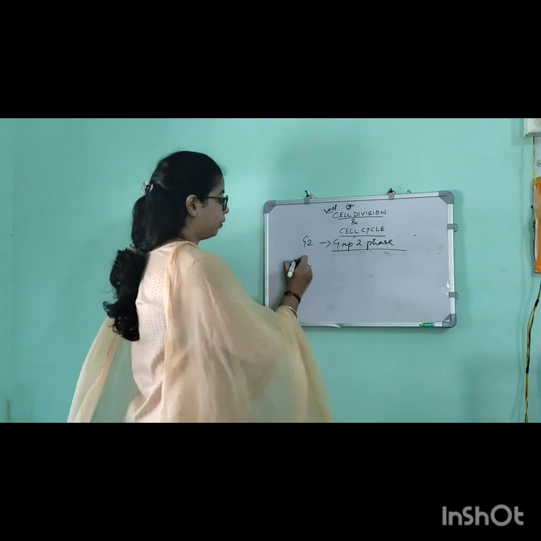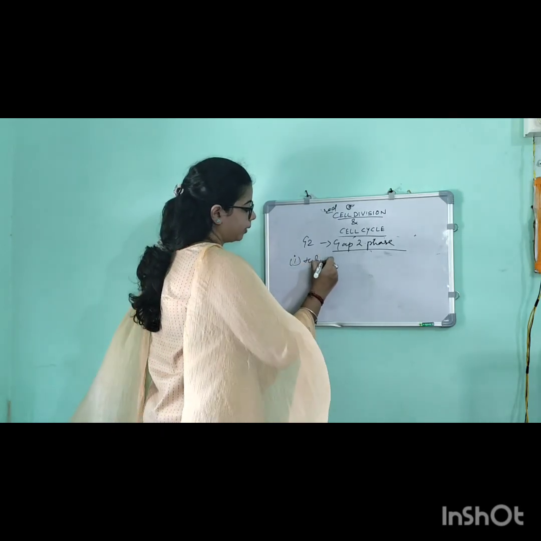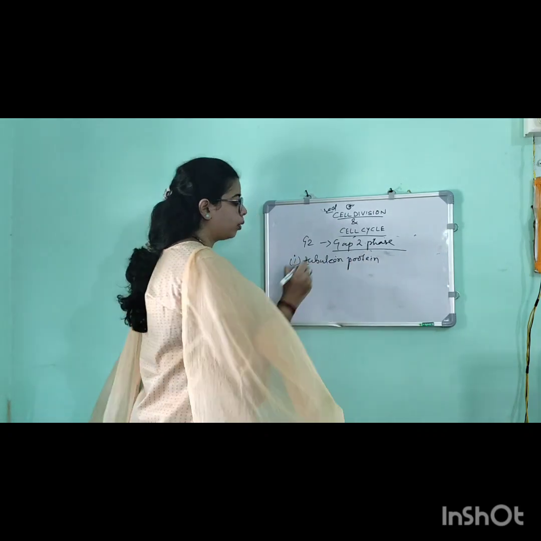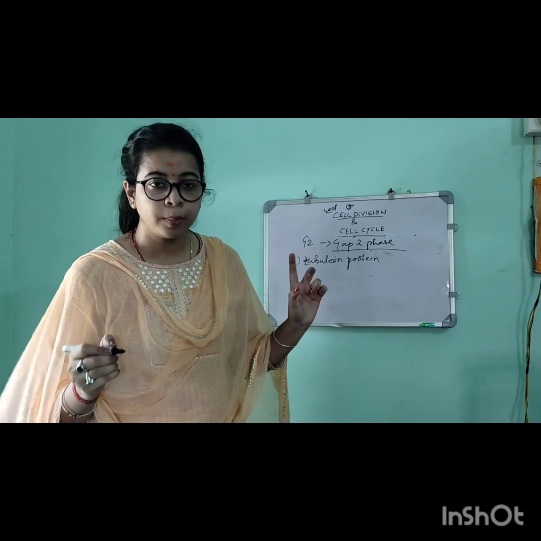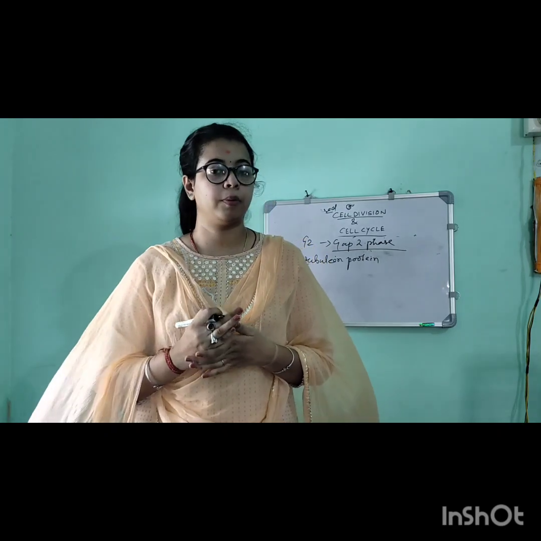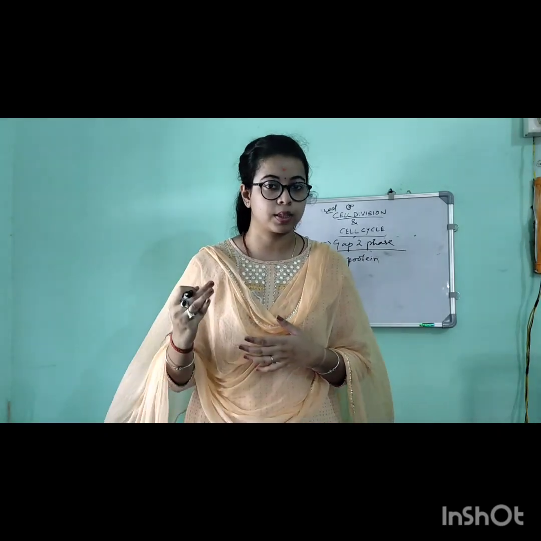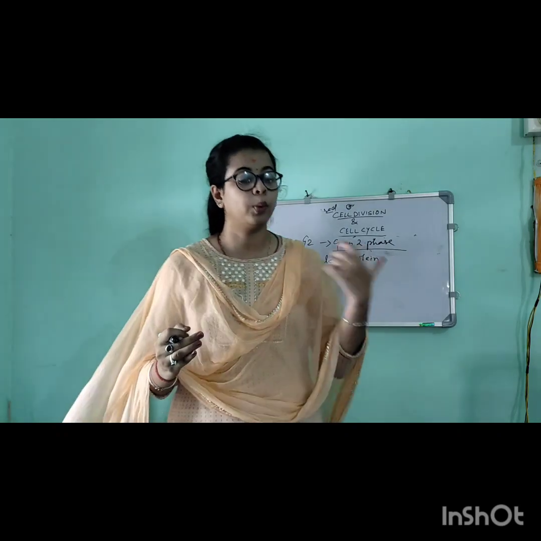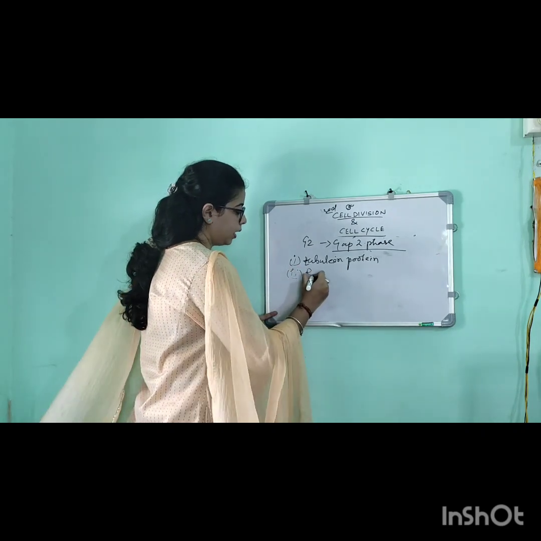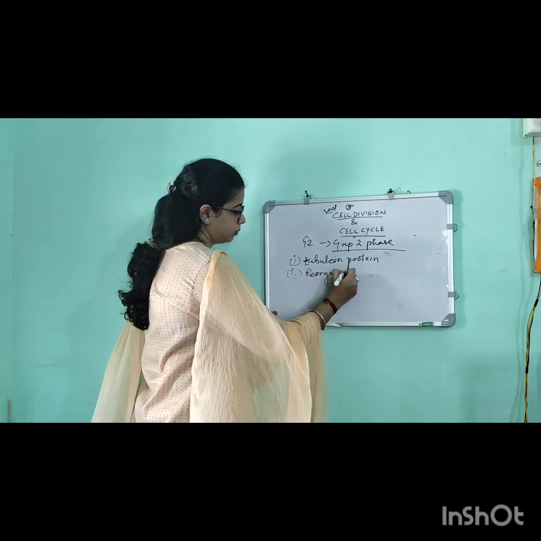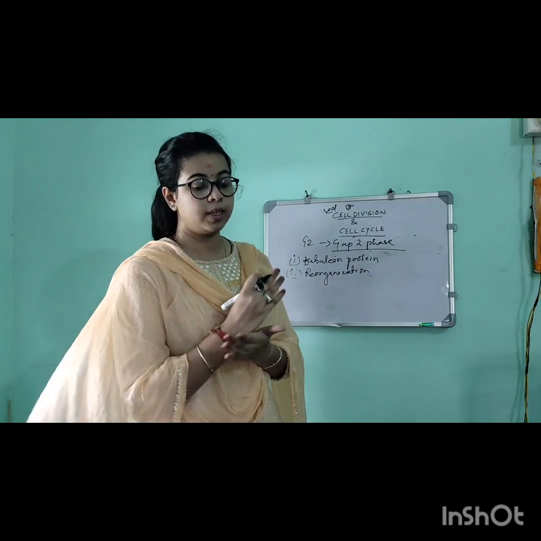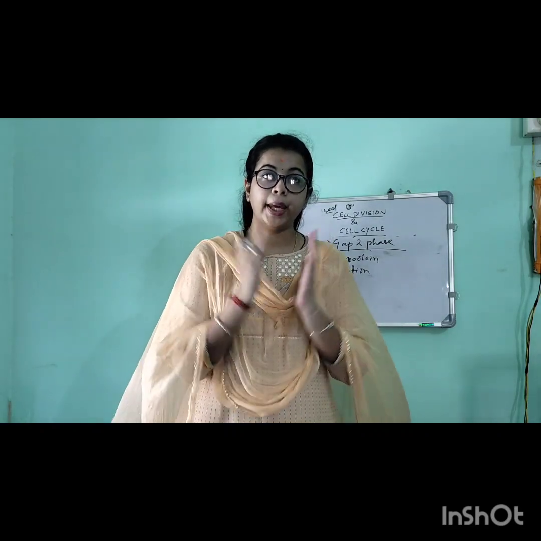One important thing is the tubulin protein. Tubulin protein will be formed during this phase. What is tubulin protein? This is a protein which forms the spindle fibers. What is the role of spindle fiber? We will discuss that when we discuss mitosis. But now remember that tubulin protein will be formed and the reorganization of the contents will occur. Whatever contents are present will be reorganized.